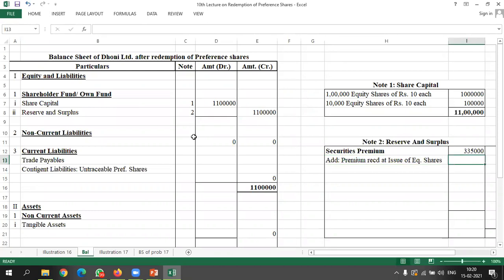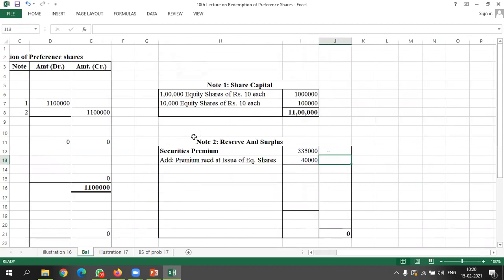At the time of issue of equity shares, we got a premium of rupees 40,000. So total, we got how much premium? 3,35,000 plus 40,000. So it comes to 3,75,000.